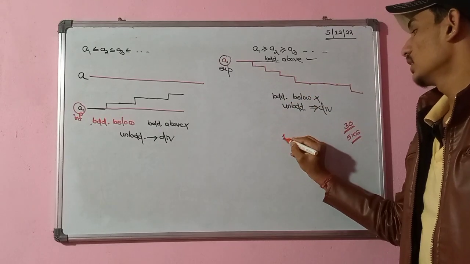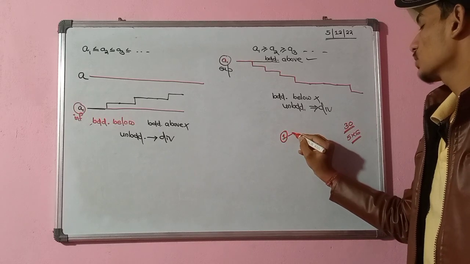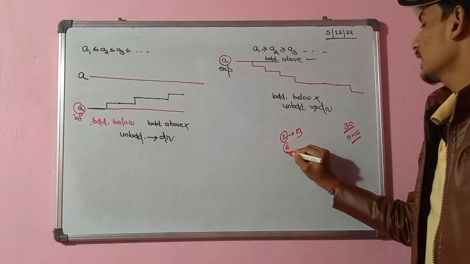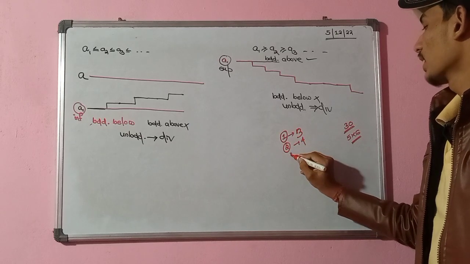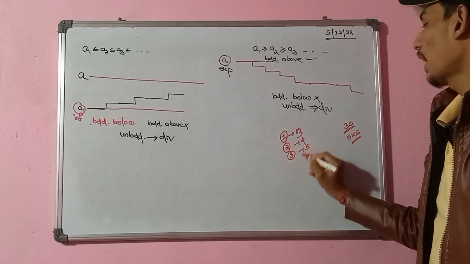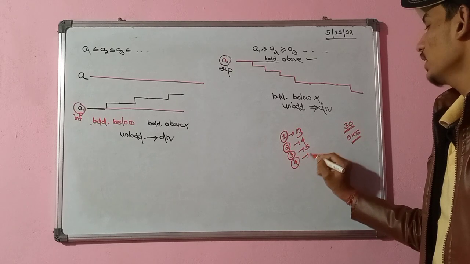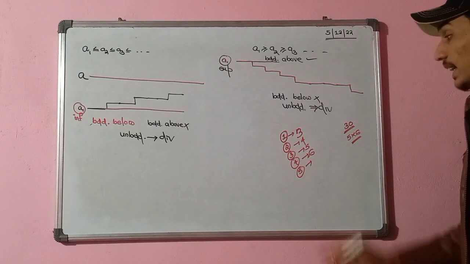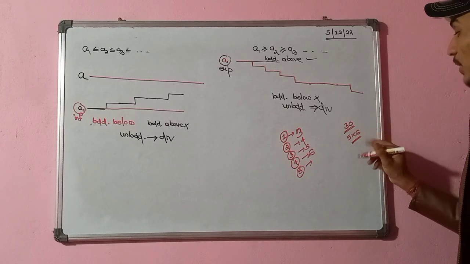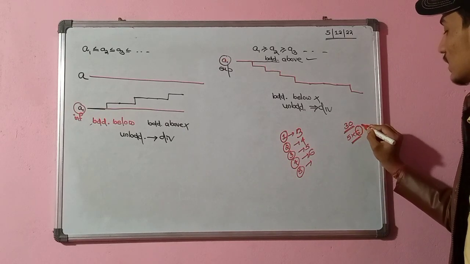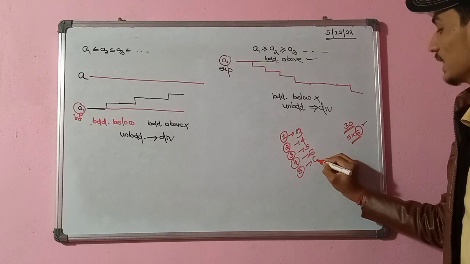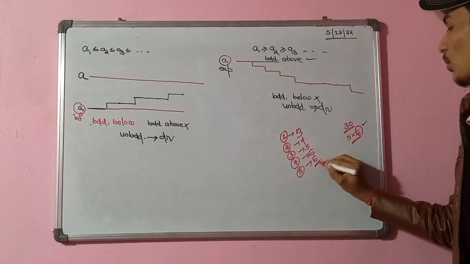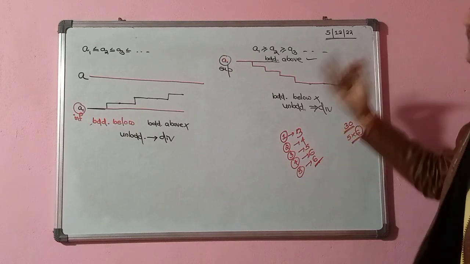Suppose in the first question one student scored 4 marks or 3 marks. So in the second question how much will he give? 4. Third question? 5. Fourth question? 6. Fifth question? He can't give 7 because every question's maximum mark is 6, so he has to again give 6. So this is monotonically increasing, but it is bounded above. It can't go beyond 6.